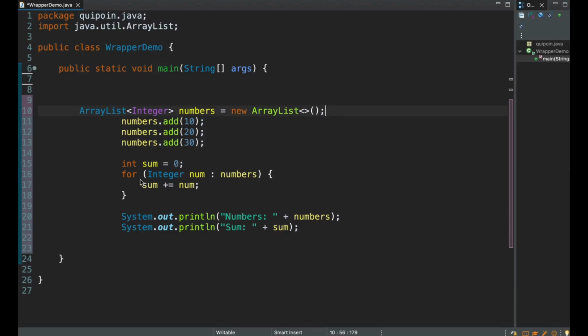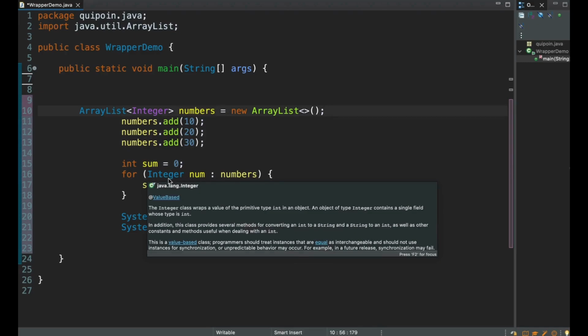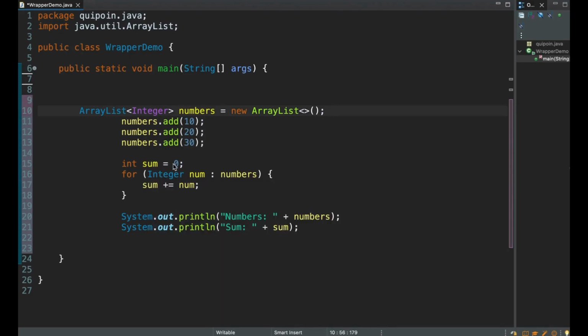Then in the next line we have our for loop. This is really cool. We are using an enhanced for loop to go through each element in the numbers ArrayList. Notice something? Each element is an Integer object and not a primitive.